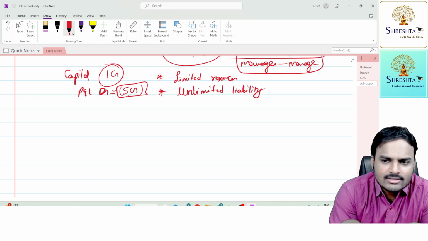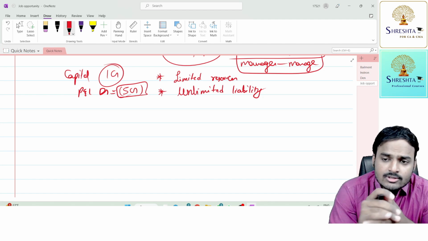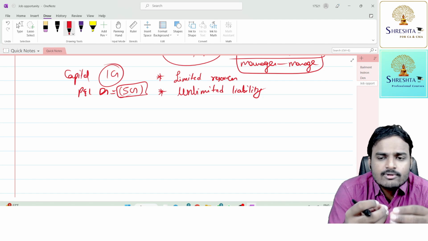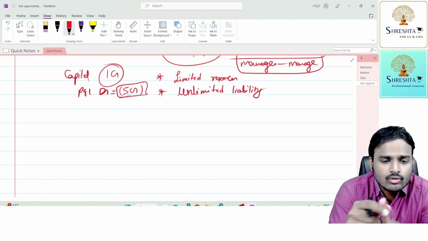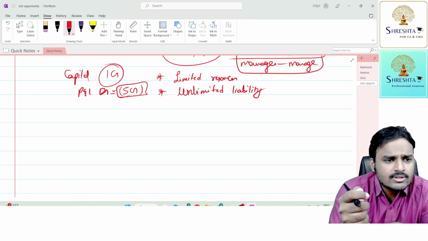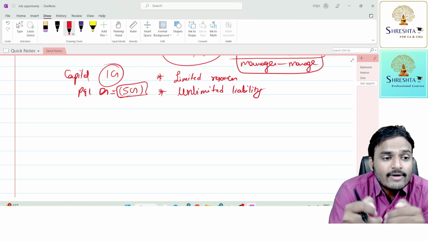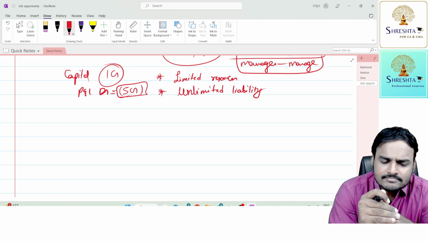Based on the result, you share profits and bear losses. Compared to sole proprietorship, the advantage is that resources will increase. If one person can contribute 1 crore, two persons can contribute 2 crores. Resources are still limited, but you will find more and more resources.